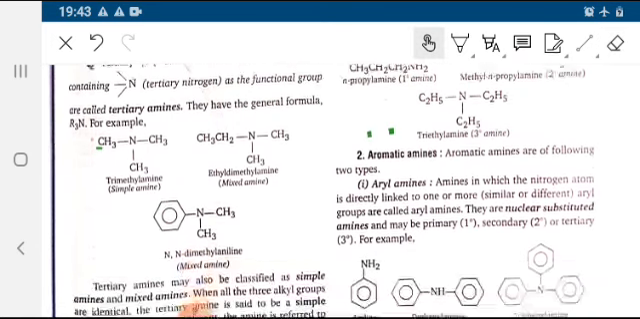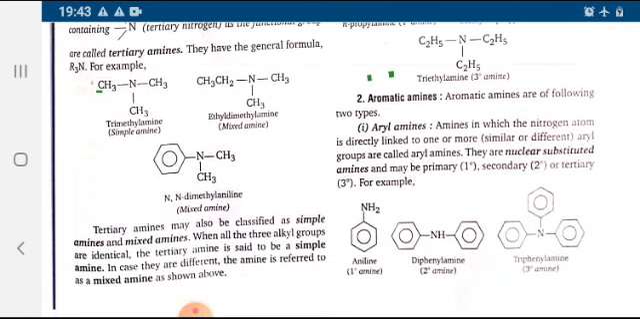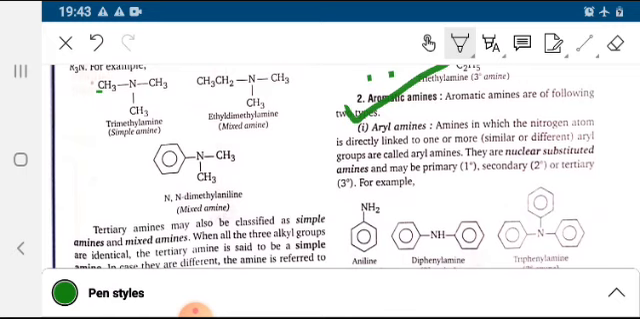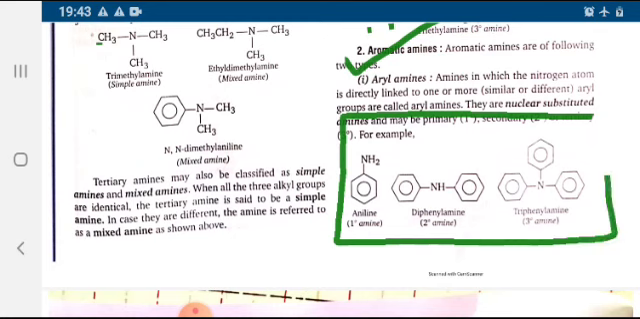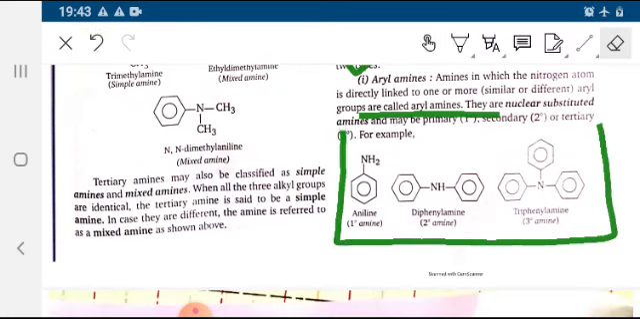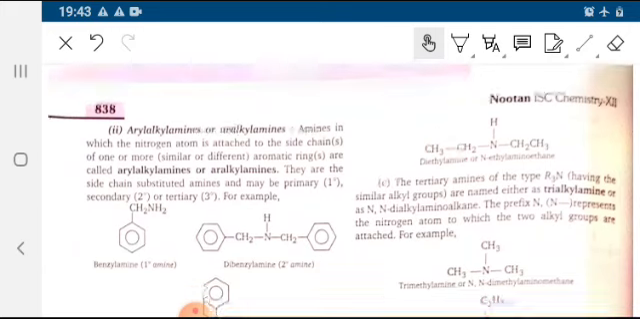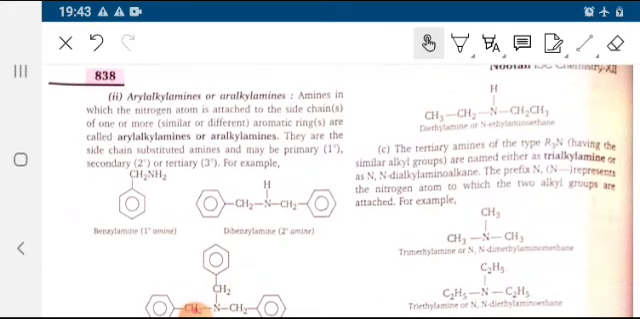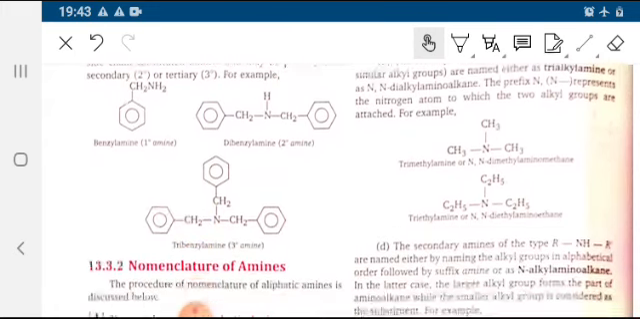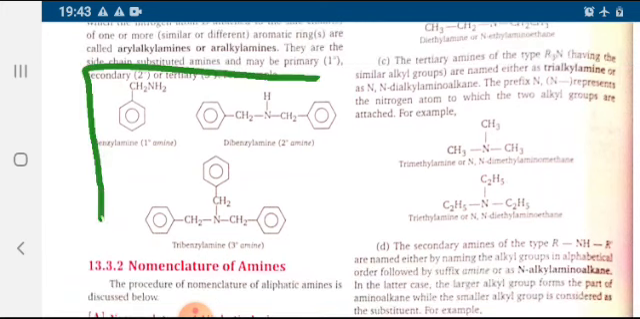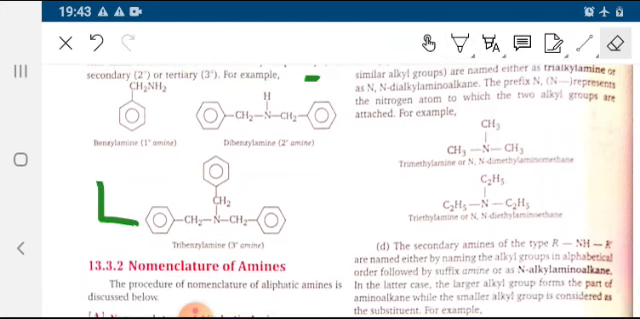Aromatic amines are of two types. Aryl amine, where the benzene ring is placed as the main nucleus. They are nuclear substituted amines. These are the examples of various types of aryl amine. Next is aryl alkyl amine. Aryl alkyl amine will have both an alkyl group and a benzene group. These are the examples of aryl alkyl amine.